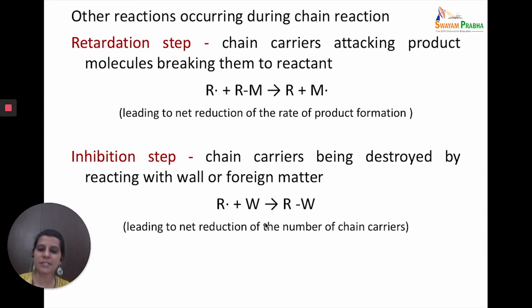In the inhibition step, your chain carrier or the reactive intermediate reacts with either the wall or a foreign matter. When it reacts with the wall or a foreign matter, the number of chain carriers will reduce, and if the number of chain carriers reduces, the propagation steps will start to diminish. Once the propagation steps start to diminish, there will be a time when the termination itself will take place. So in the inhibition step, the chain carriers are being removed, but by outside sources, such as reacting with the wall or with foreign matter.